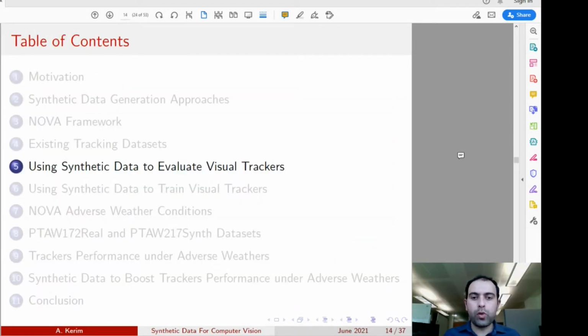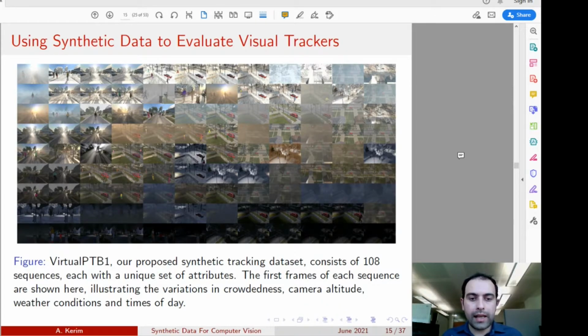Now we try to prove the usability of our synthetic data for testing purposes. So we generate a synthetic dataset called Virtual PTB1. It stands for Virtual Person Tracking Benchmark, and this dataset contains different challenging attributes like adverse weather condition, crowded scenes, challenging camera setups, and challenging illumination conditions.